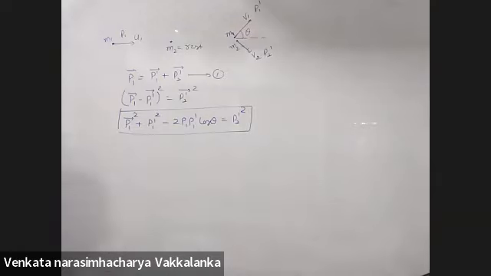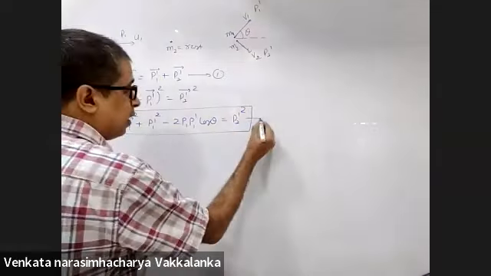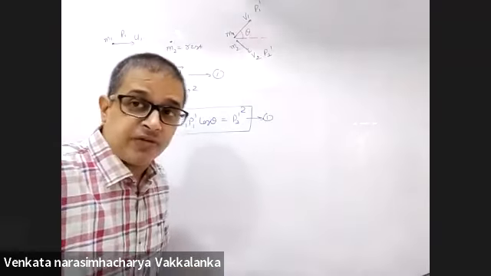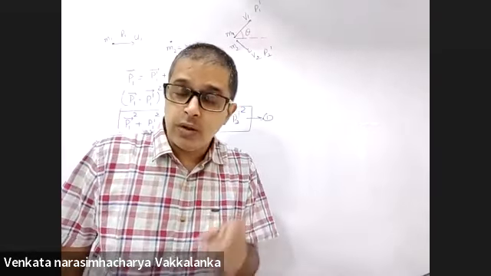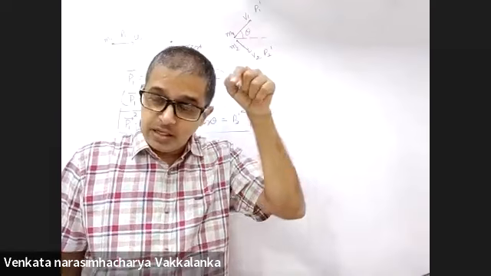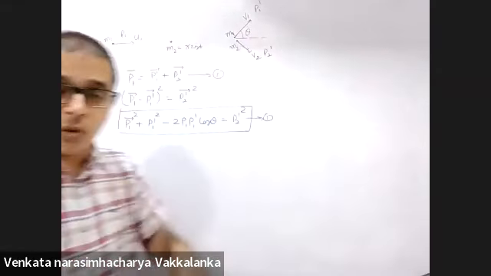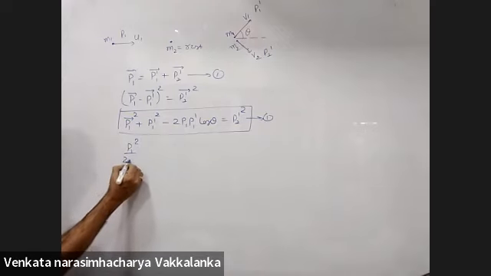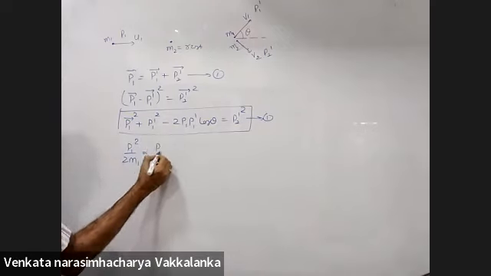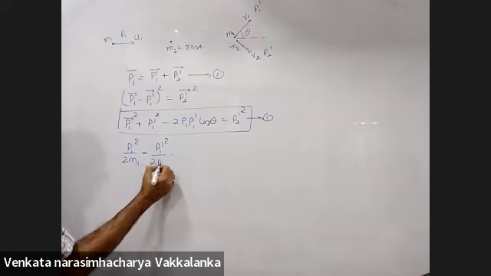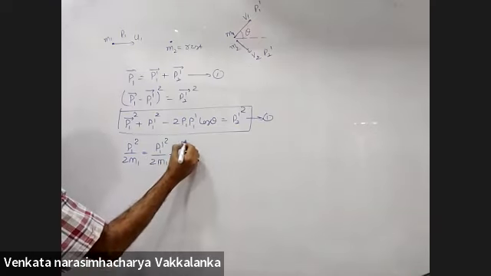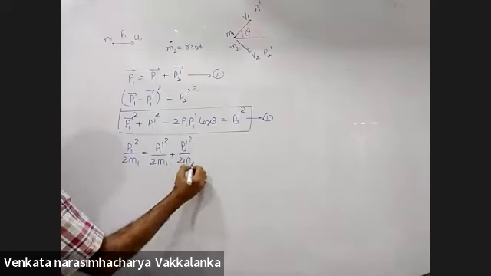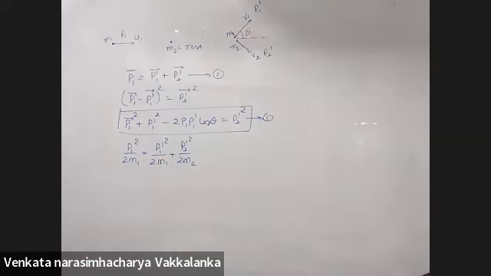Now you have to incorporate one more equation called conservation of energy. That's not your choice. In an elastic collision energy is conserved. Fundamentally, you have to incorporate that. The kinetic energy expression is P1 square by 2m1 is equal to P1 dash square by 2m1 plus P2 dash square by 2m2. Kinetic energy equation, do you agree with this?